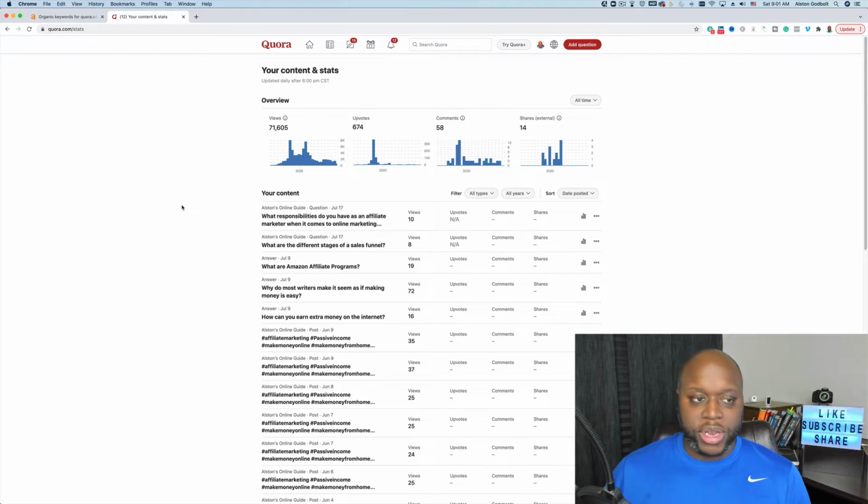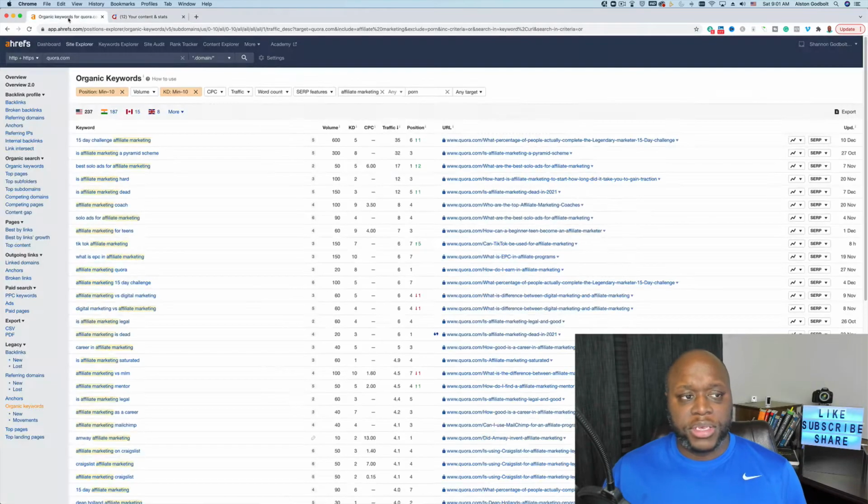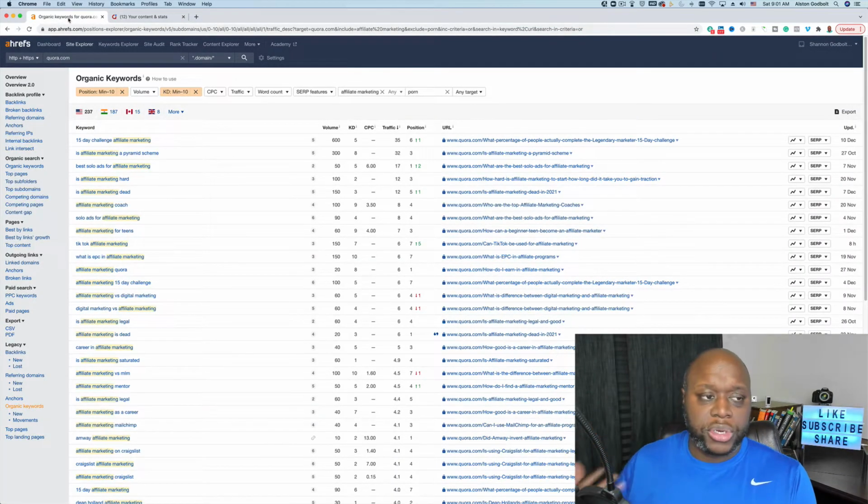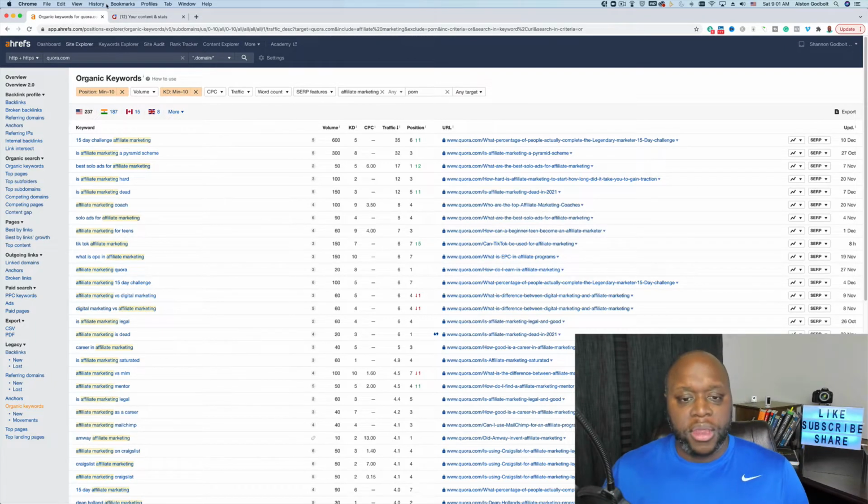Now, what we're going to do is use the assistance of another piece of software that's going to make our life much easier. What I've done is I've jumped over to a keyword research tool called Ahrefs. Now, Ahrefs is a paid tool. You can start using it for 7 days for $7 if you can't afford the monthly subscription. Now, the cool thing is if you export this, you will actually have access to all of this information, and this tutorial will still help you.